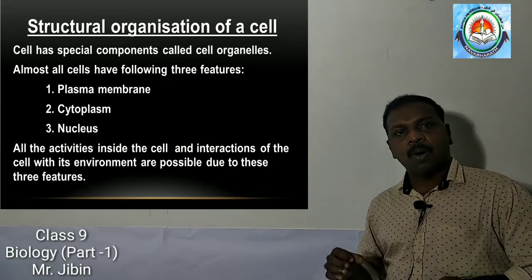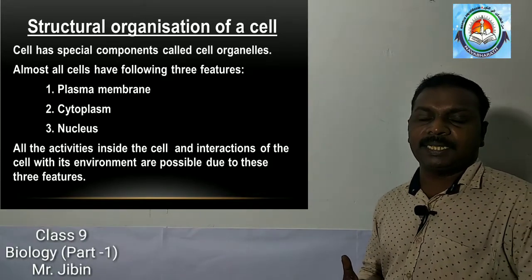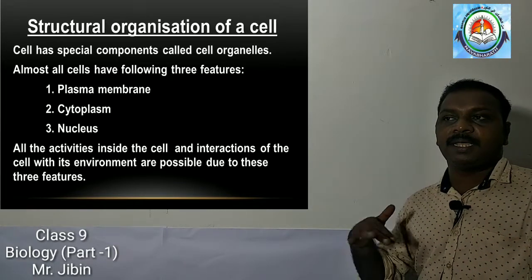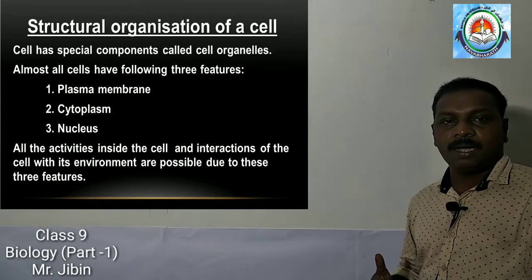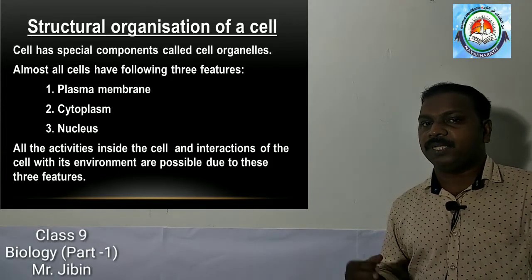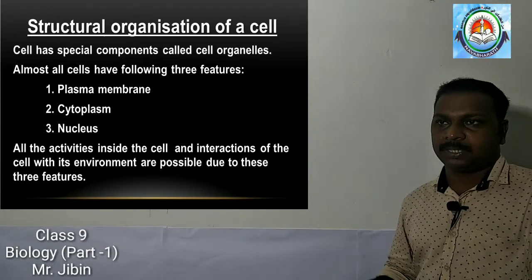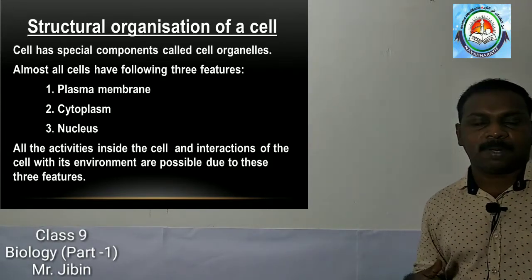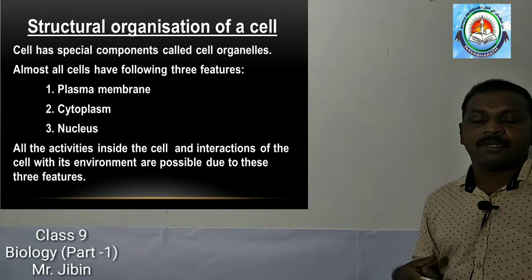So, all the activities that take place inside the cell, or interactions of the cell with the outer environment, are possible with the help of these components. In each and every cell, reactions and chemical activities take place.